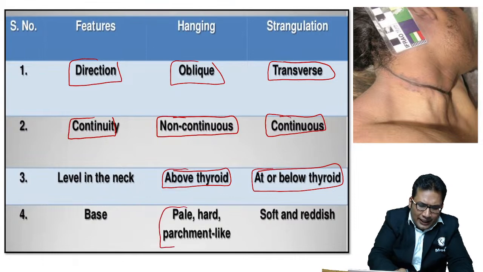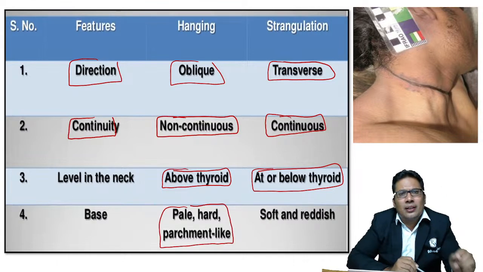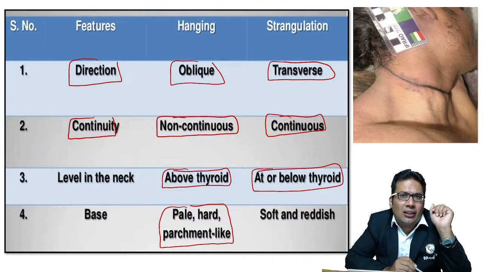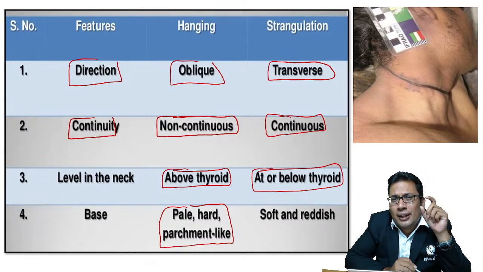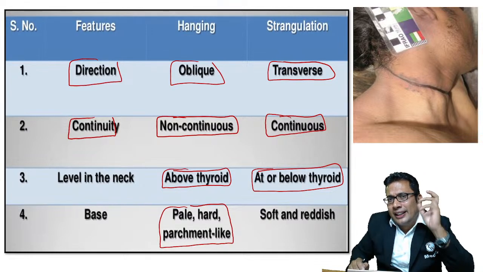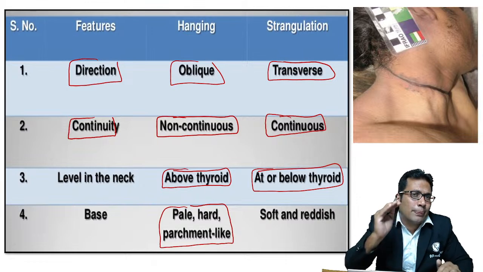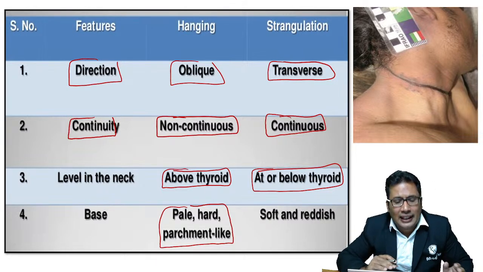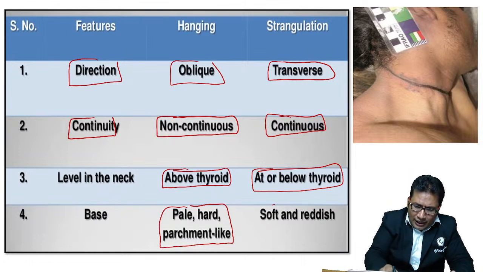And if you see, the base is pale, hard, and parchment-like. So it is a type of pressure abrasion. When you see the base is pale, hard, looks like parchment paper, remember, this is very commonly asked in the exam. But in case of strangulation, it is soft and reddish.